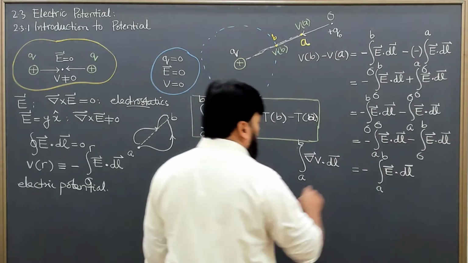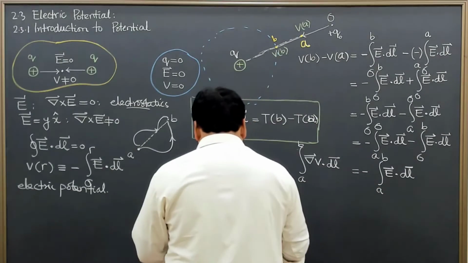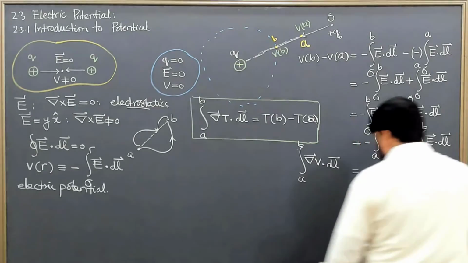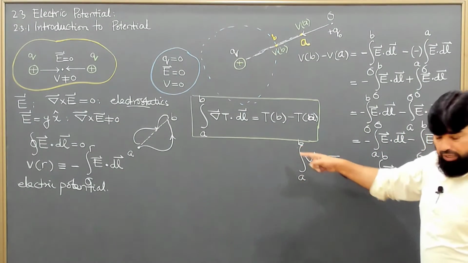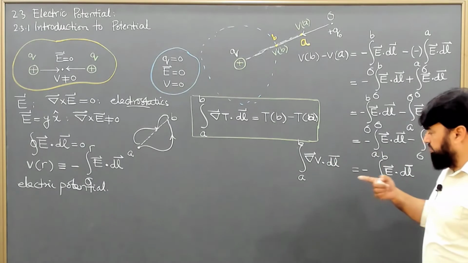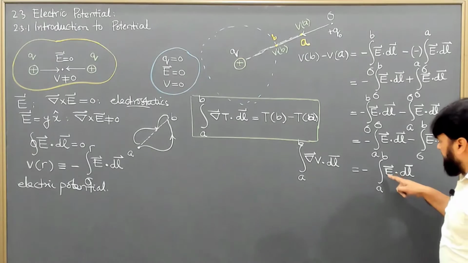This is equal to minus E dot dl. And now the endpoints are the same, and it's a fractional length, the smallest, the minimum length possible, and this is E dot dl.